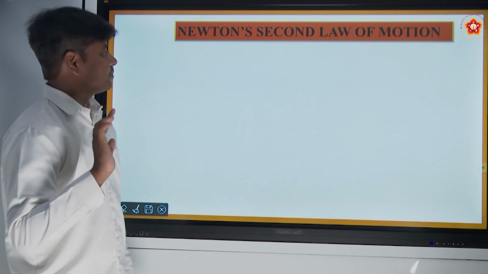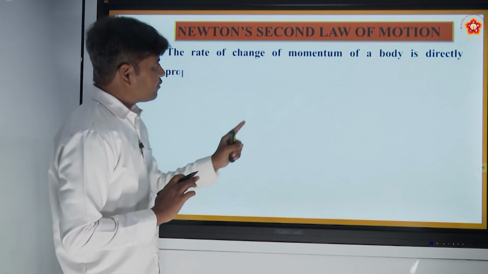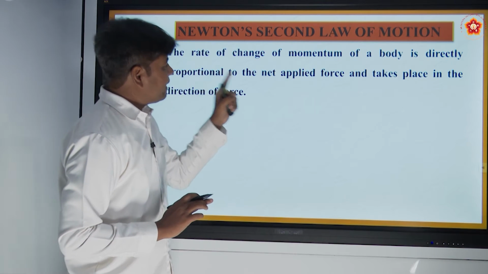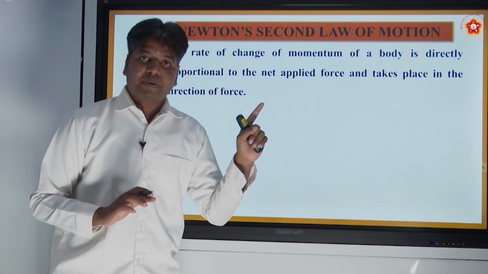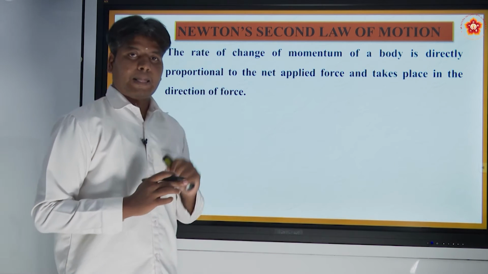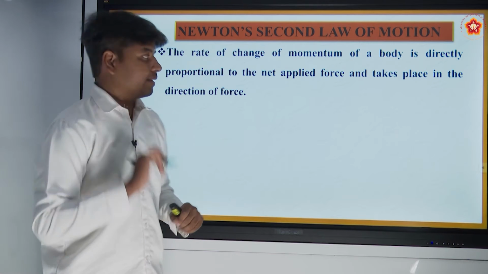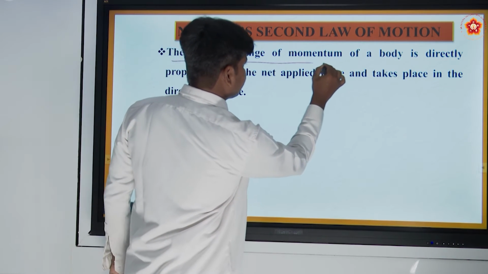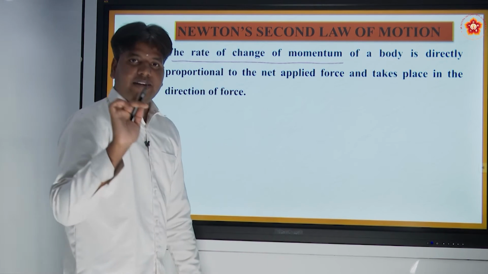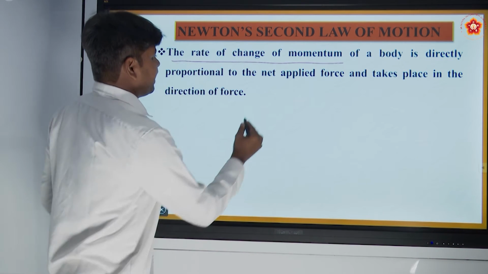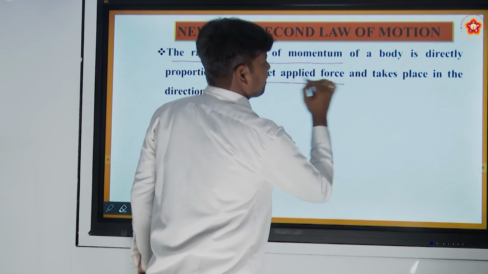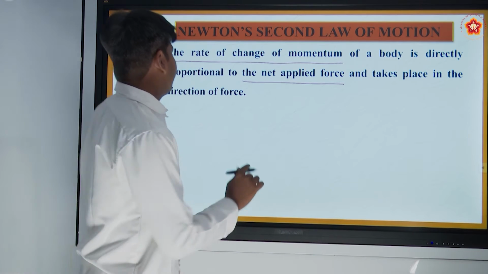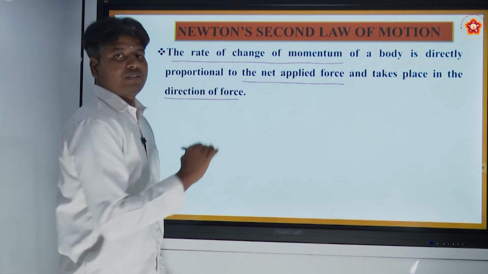Newton's second law of motion. The rate of change of momentum of a body is directly proportional to the net applied force and takes place in the direction of force. Understood? Once again, the rate at which the momentum is changing is directly proportional to the net force applied, and takes place in the direction of force.